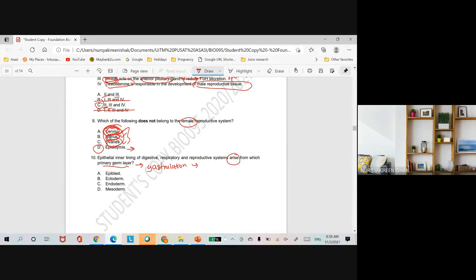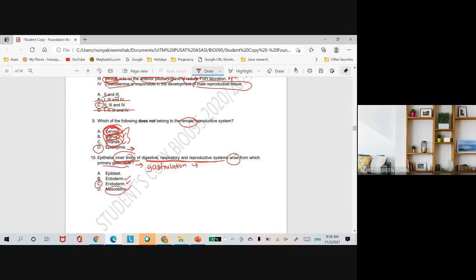You have the ectoderm on the outside, mesoderm in the middle, and endoderm on the inside. The keyword here is inner lining of the organs of each of these systems. So obviously the lining will be produced from the endoderm layer.